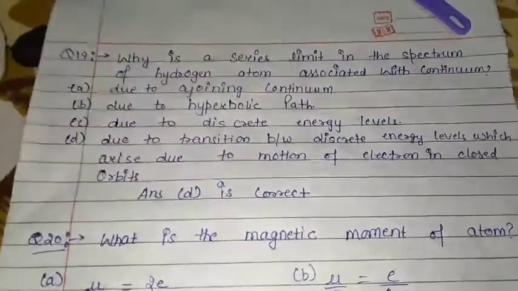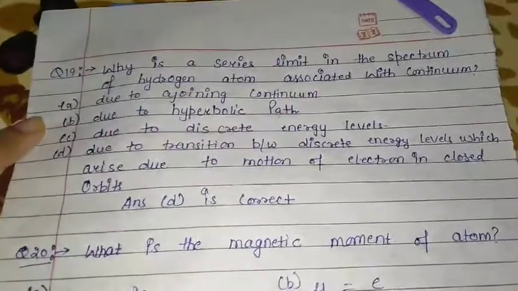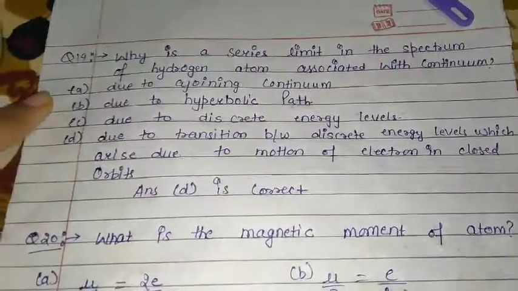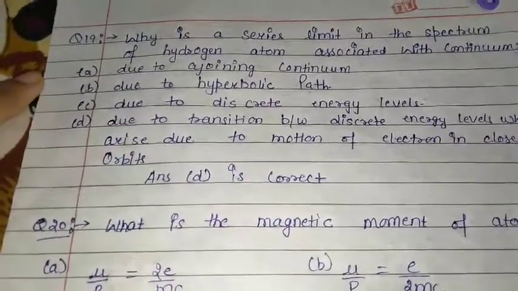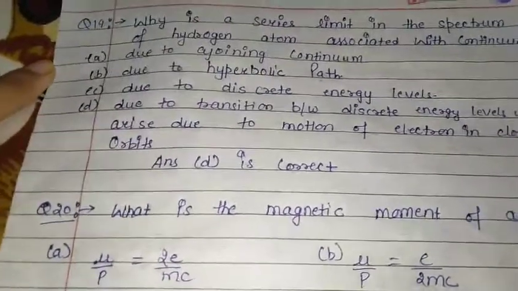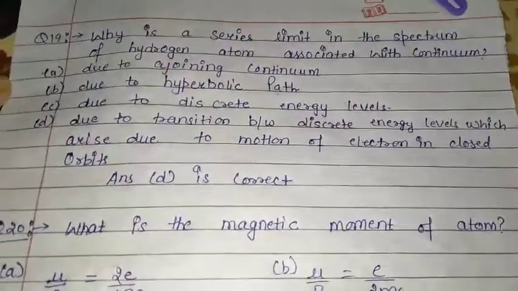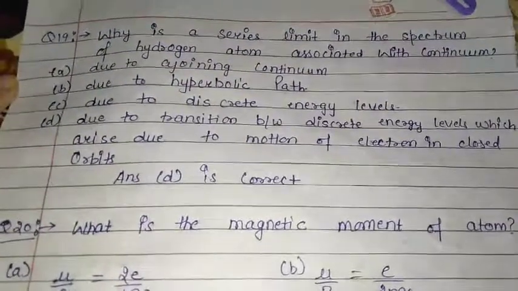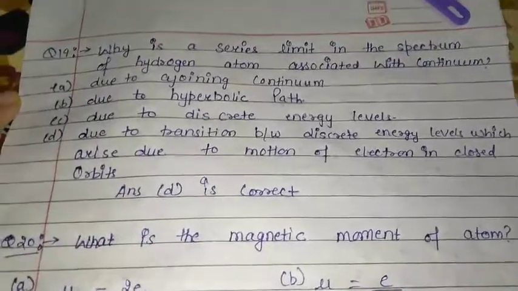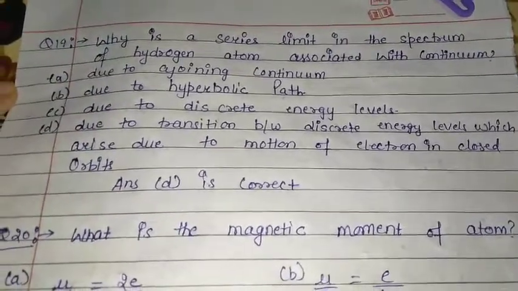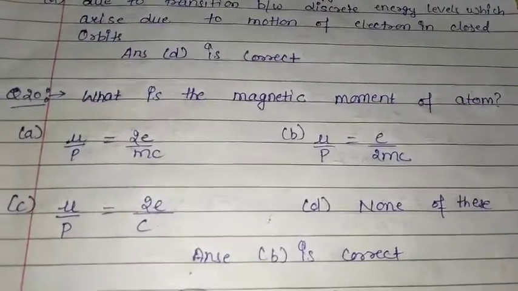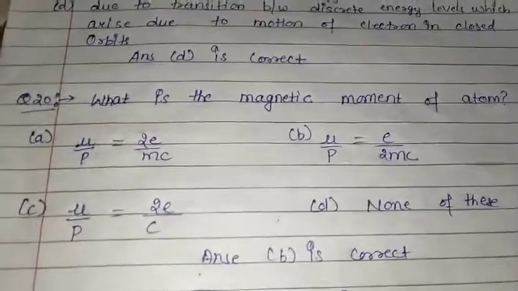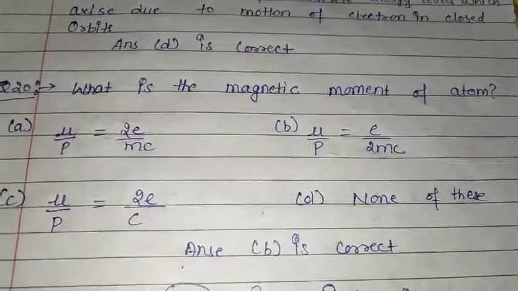Question number 19 is, why is a series limit in the spectrum of hydrogen atom associated with continuum? A due to adjoining continuum, B due to hyperbolic path, C due to discrete energy level, D due to transition between discrete energy levels which arise due to motion of electron in closed orbit. Here option D is the correct reason. Okay, option D is the correct answer. Okay. Question number 20 is, what is the magnetic moment of atom? From these, B is the correct option.